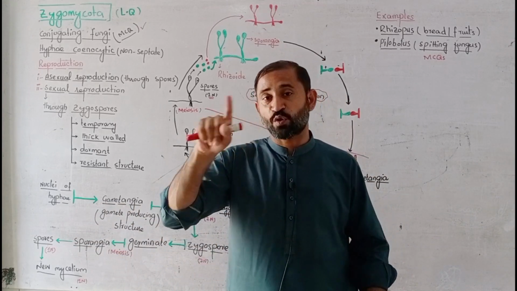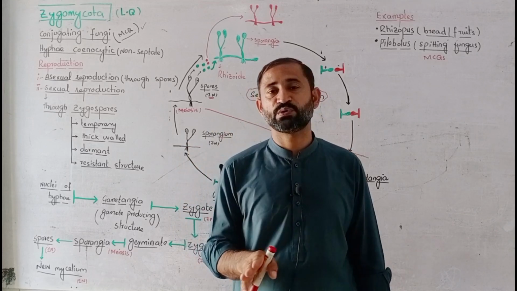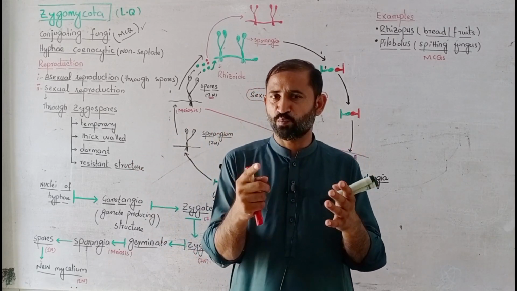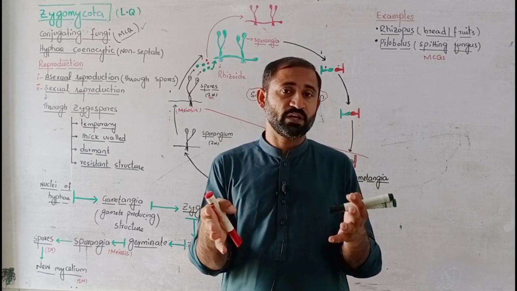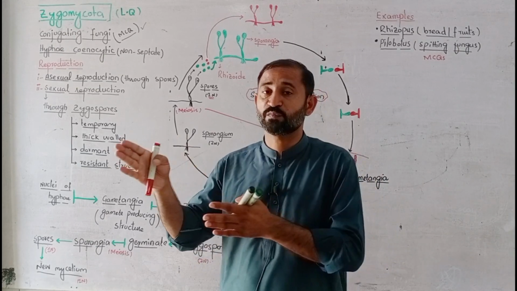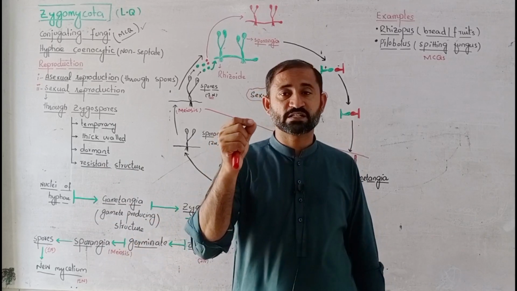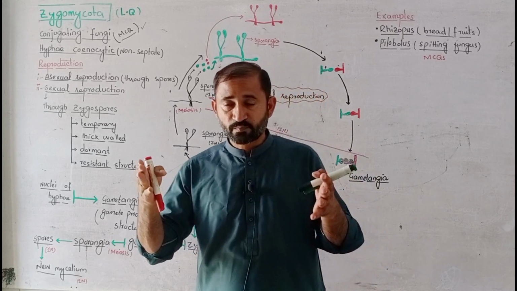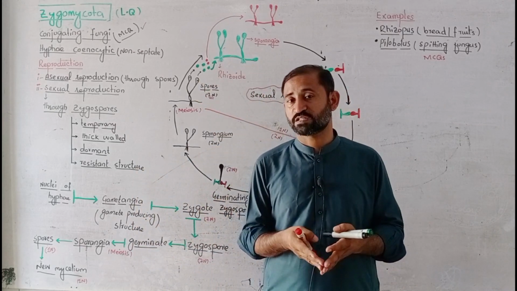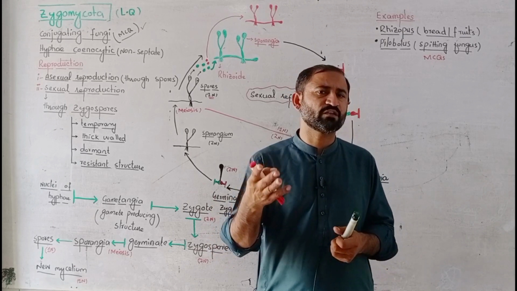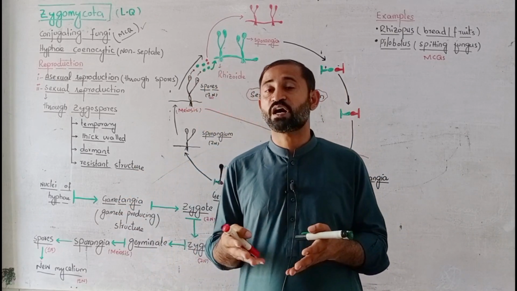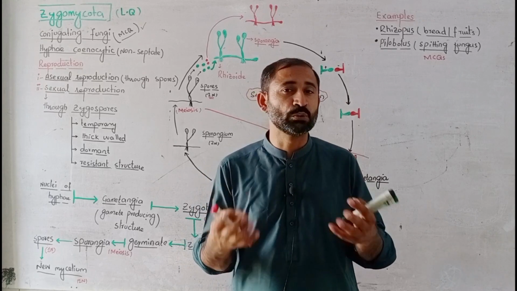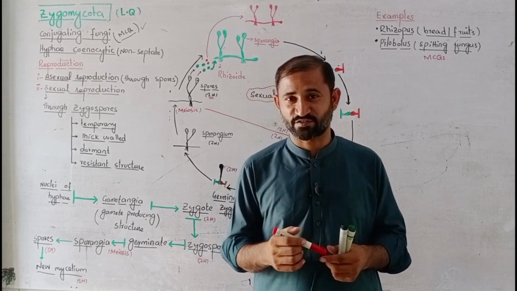At the end you have to draw the life cycle of Zygomycota, and put a heading for examples. There is only one example in your book, but you have to write other examples from the table on the previous page: Rhizopus, which grows on bread and fruits, and Pilobolus, also known as the spitting fungus. Why do we call it a spitting fungus? Spitting means saliva. Whenever it is present on the ground or on different substances, it looks like saliva, or spit. That's why it is known as the spitting fungus.